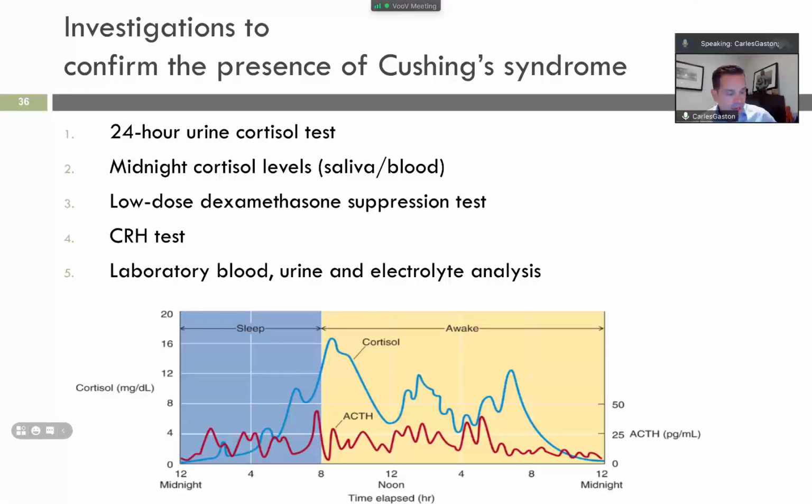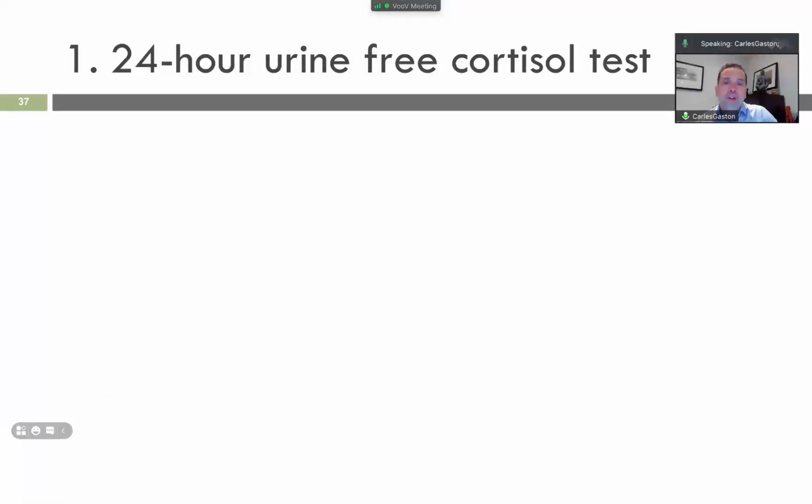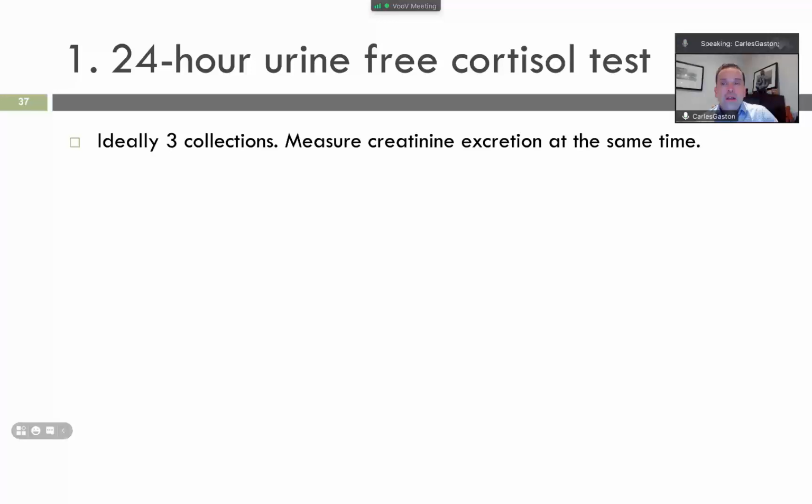So, the 24-hour urine free cortisol test. Ideally 3 collections will be measured, also creatine. Why is creatine measured in a lot of blood and urine tests? Because creatine is a protein from muscle that normally is secreted by the kidney. So a lot of tests, like tests for diabetes, also include creatine. If creatine is abnormal, that means that there is a problem with kidney function and maybe then you need to repeat the test, okay?